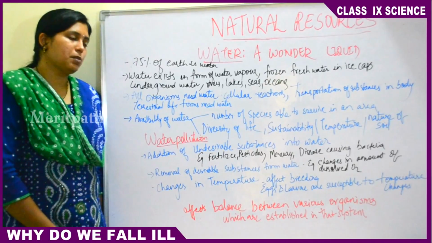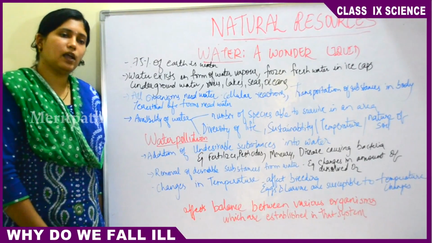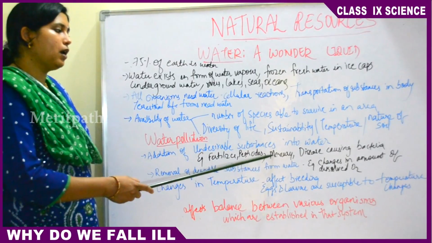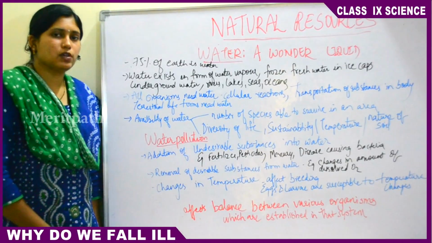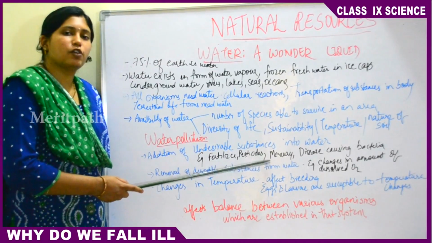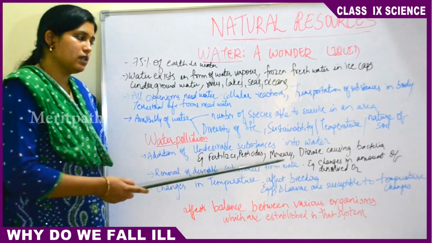Then sewage, that is waste from the houses or factories, gets mixed up in the water. Sometimes waste of factories will be thrown into the water. That time it causes water pollution. So fertilizers, pesticides, then mercury from the paper industries producing paper, they dispose a lot of mercury into the water. Then this causes water pollution.